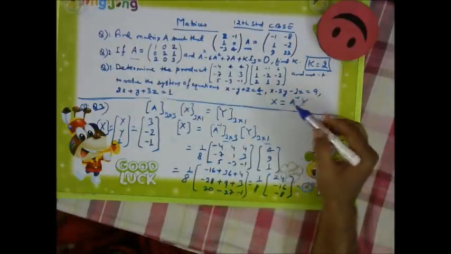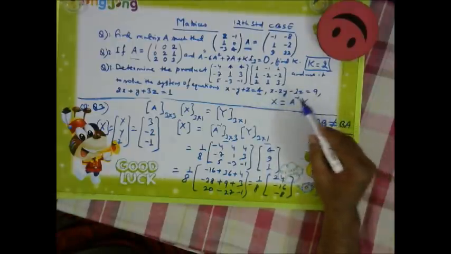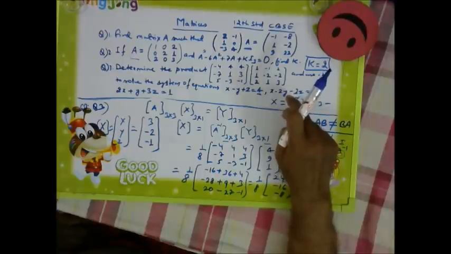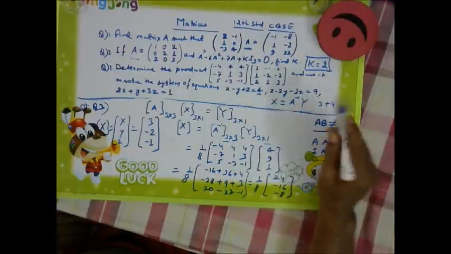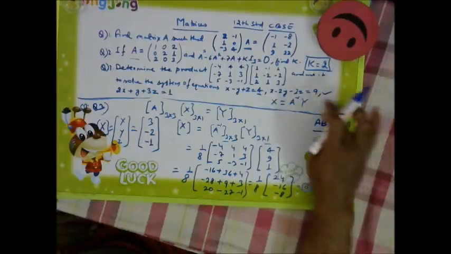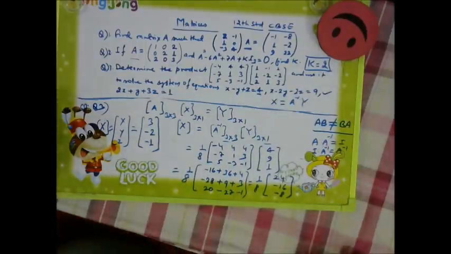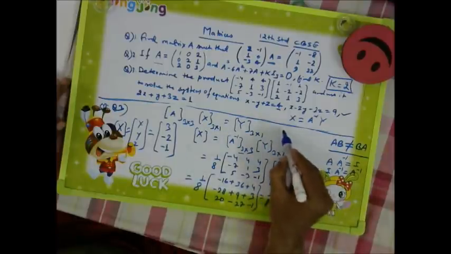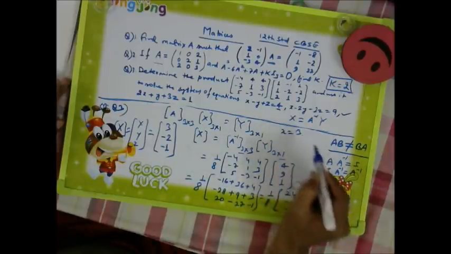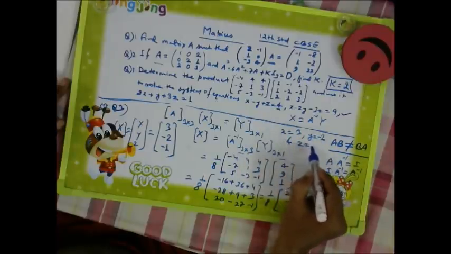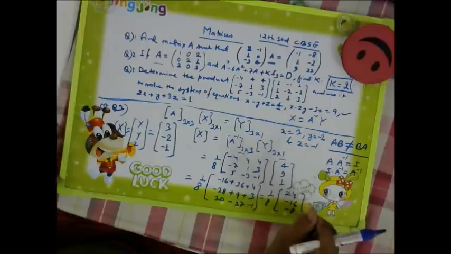One more we will see. Here 3 minus 2 into Y. So minus 2 into minus 2 will become plus 4. And minus 2 into minus 1 will become plus 2. So 4, 3, 7 plus 2, 9. This is also perfect. It means our calculations are correct. We have found the values of X, Y, Z. So X equal to 3, Y is equal to minus 2, and Z is equal to minus 1 will be our answer.